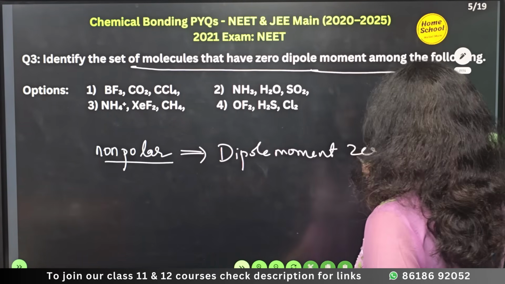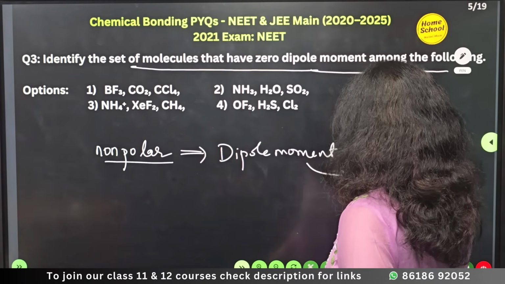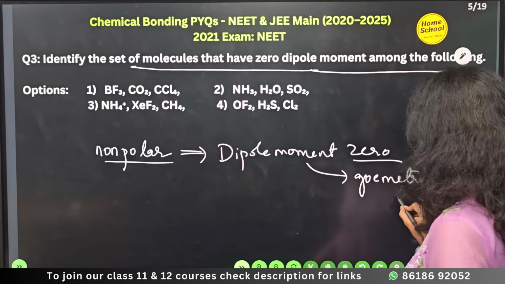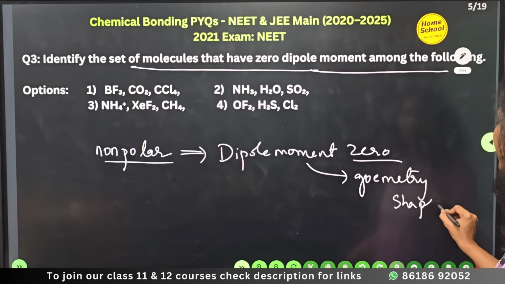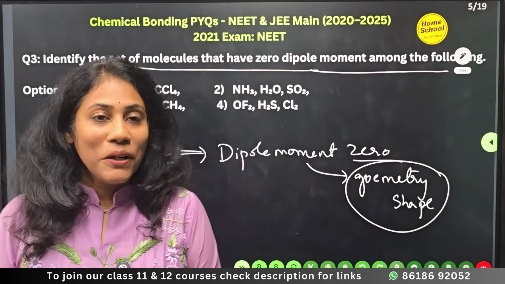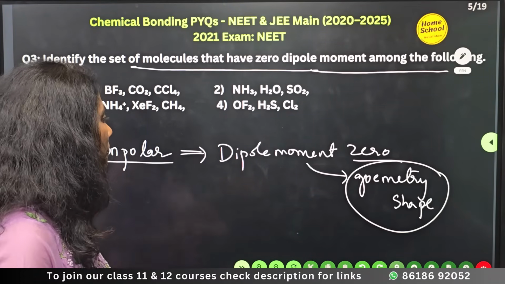See here, how do you find out a non-polar molecule? This is connected to the geometry or shape of a molecule. So how to predict the shape? I have done a super video on predicting the shape. Even the video link I'll give in the description. Do check it out.